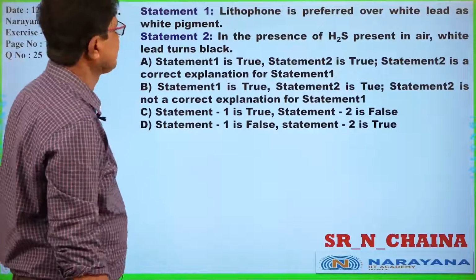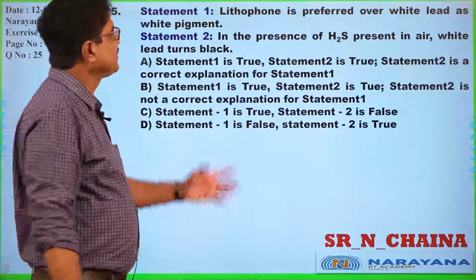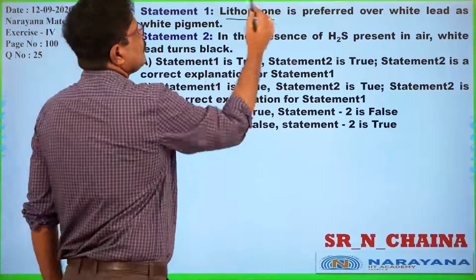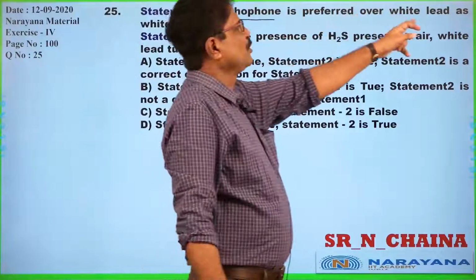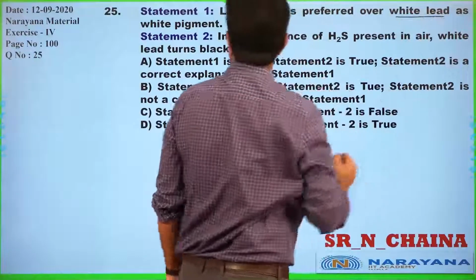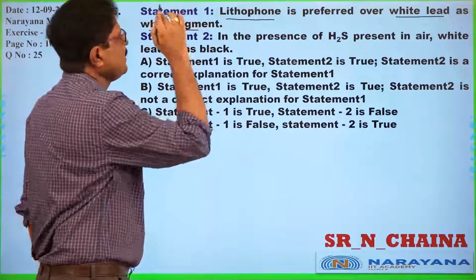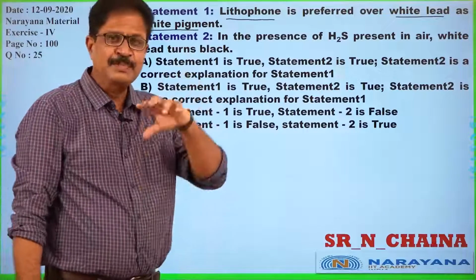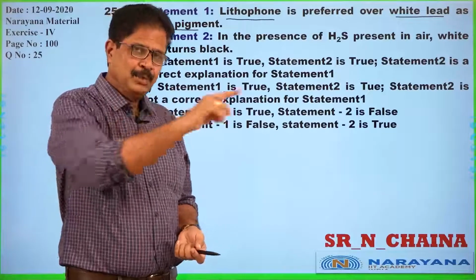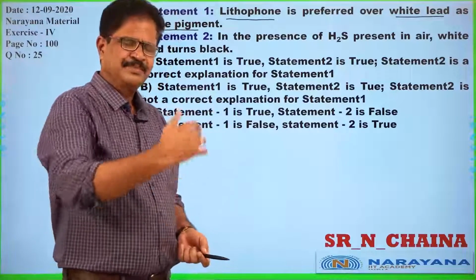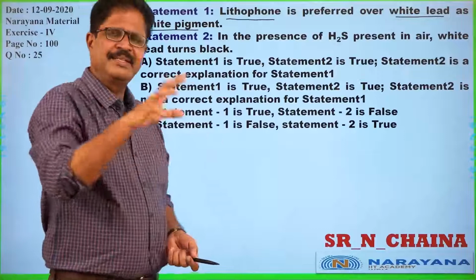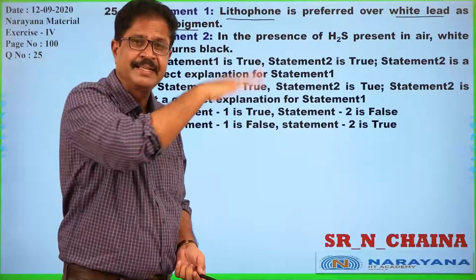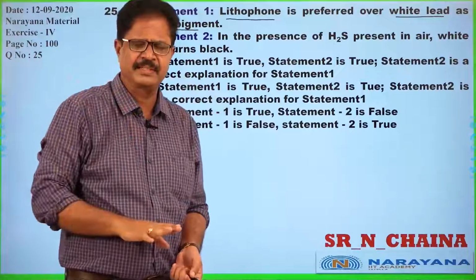Right. The question is statement oriented: Lithophone is preferred over white lead as white pigment. Lithophone is preferred. I told you in the first or second question, white lead is a pigment which was used in olden days as painting on the walls and other things.